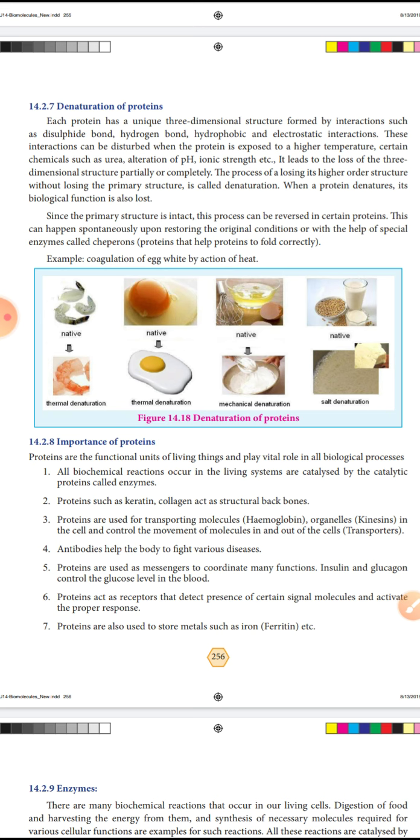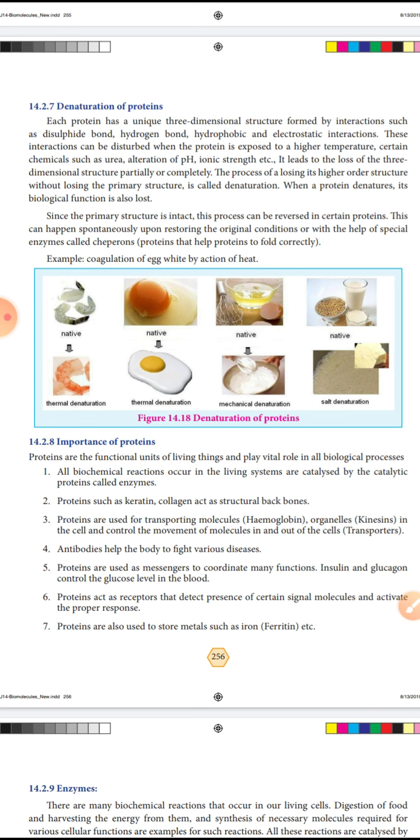The process of losing higher order structure without losing the primary structure is called denaturation. What is meant by denaturation? The process of losing its higher order structure without losing the primary structure is called denaturation. When a protein denatures, its biological function is also lost.